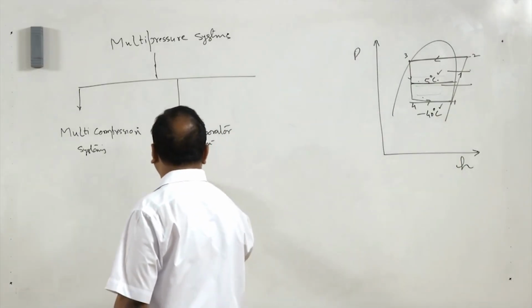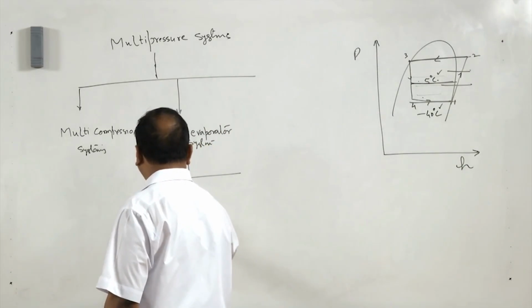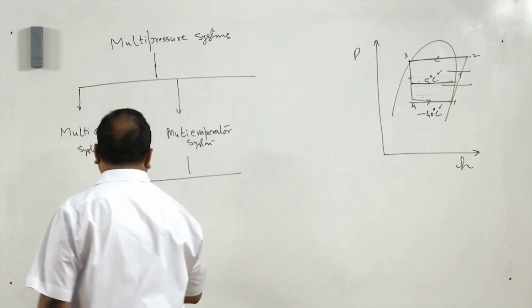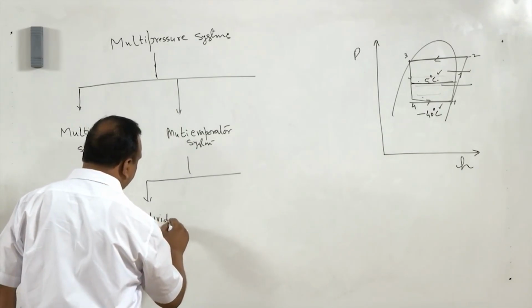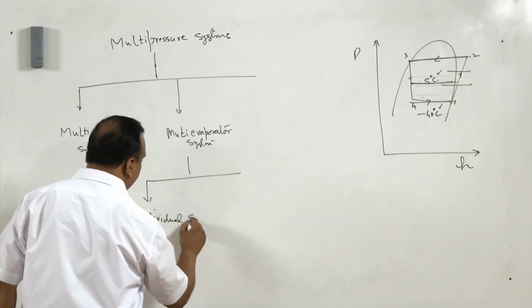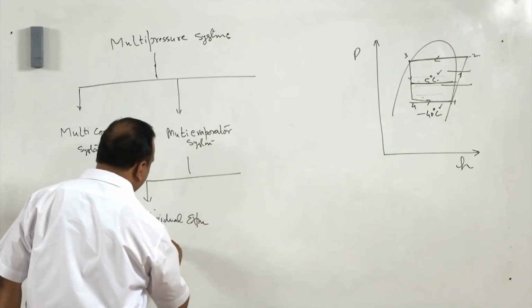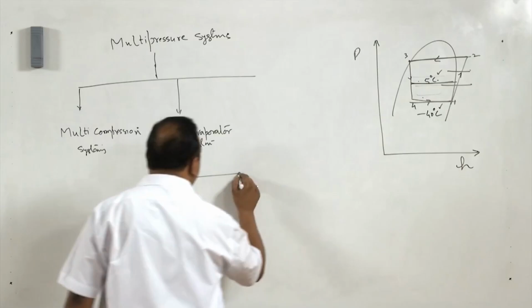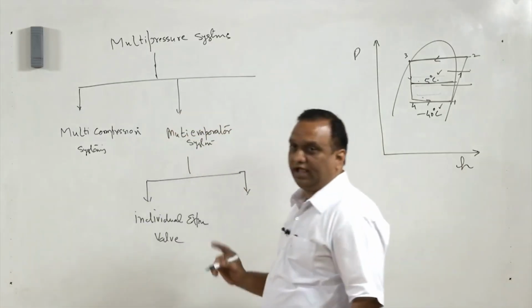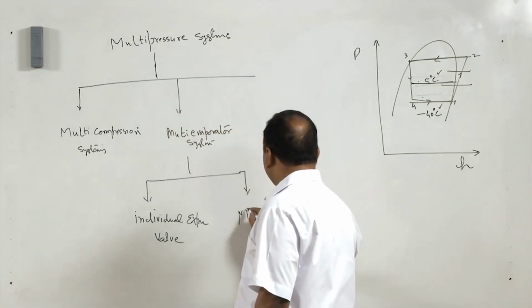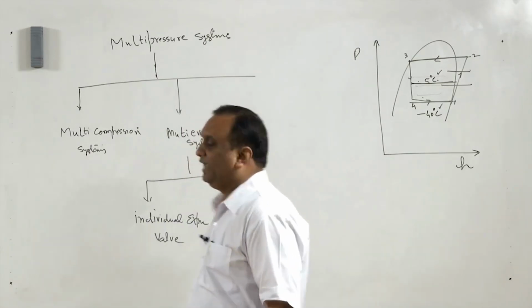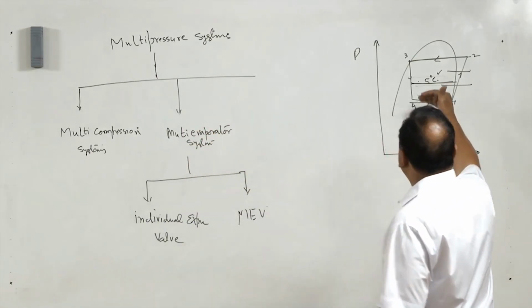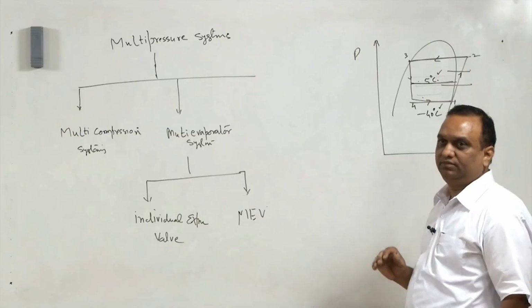The multi-evaporator system is further classified as individual expansion valve system and multiple expansion valve system. Individual expansion valve means every evaporator has its own expansion valve.